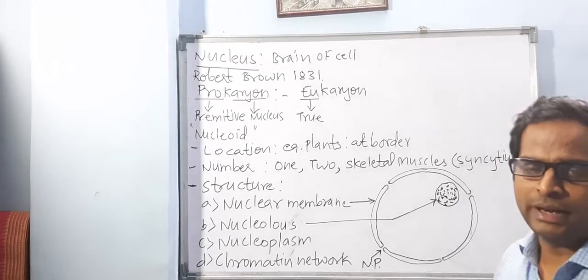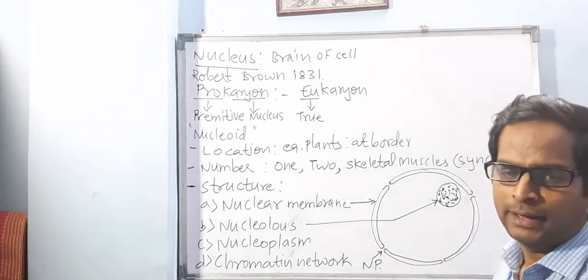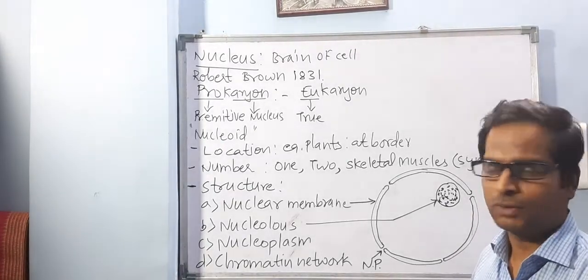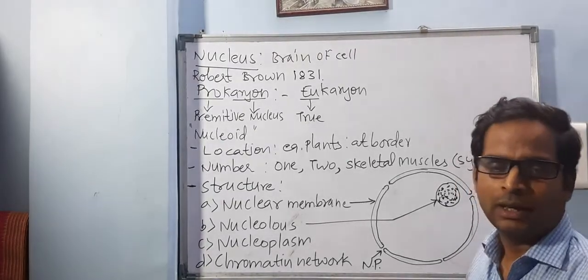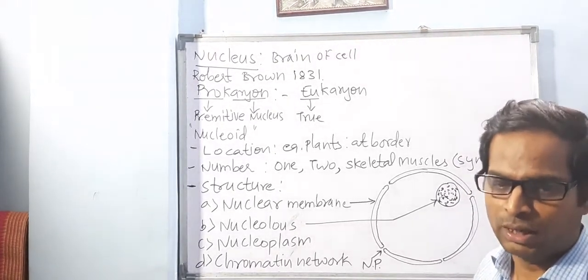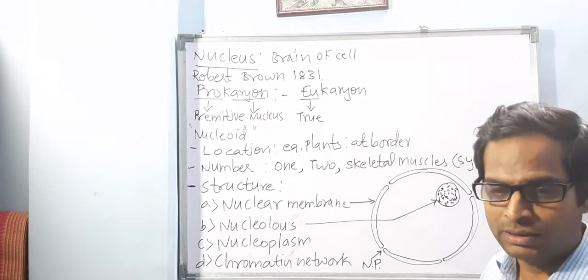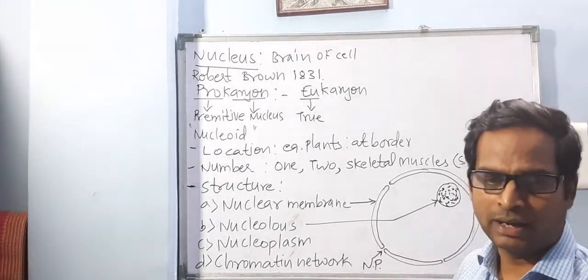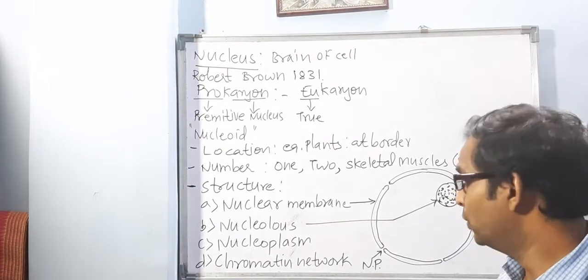Normally it is one, rarely it may be two also. And this produces ribosomes. It is actually the factory where ribosomes are produced. Remember, the ribosome is a factory of proteins and the nucleolus is a factory of ribosomes. You can say nucleus of the nucleus.